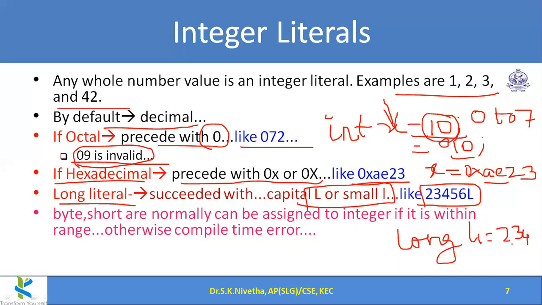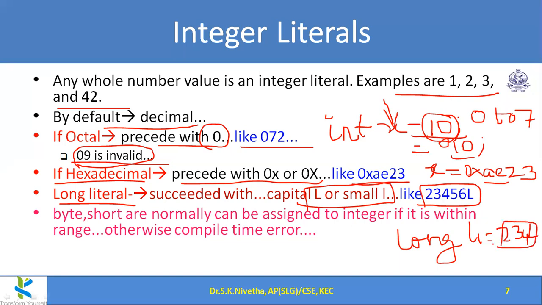Instead, I want to make the compiler represent this as a long variable, so I should suffix it with L, capital L or small l, both we can use. The reason here is, if it is long, it occupies 64 bits in memory. If it is an integer, only 32 bits. So whether it should occupy 32 bits or 64 bits, accordingly I can represent this.